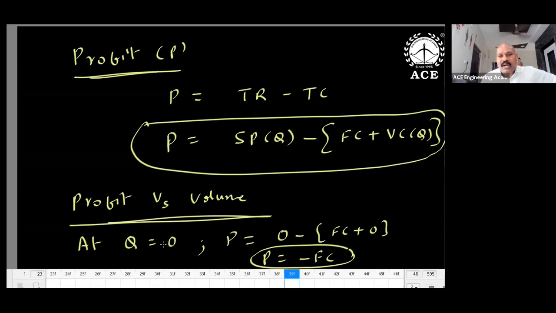At Q is equal to 0, suppose you are not producing anything. What will happen to profit? Just substitute 0 here. Profit is equal to minus FC. You are not producing anything. You have invested money, but you have not started the operations or the production. Then what will happen to profit? FC minus FC, FC loss.